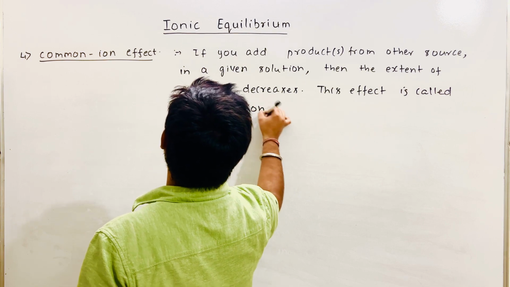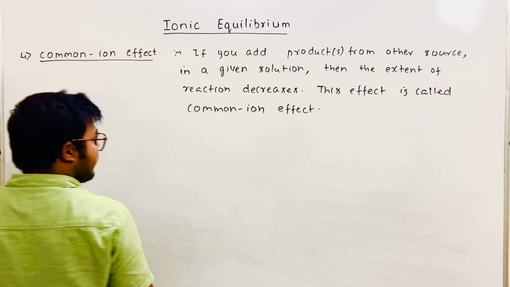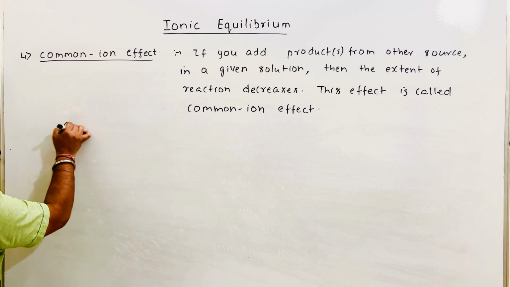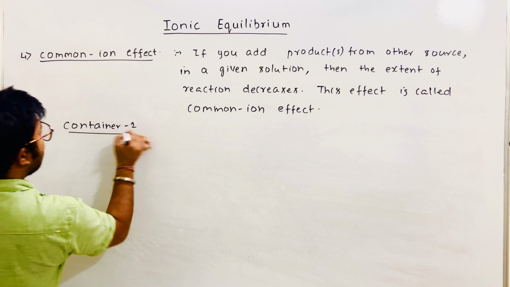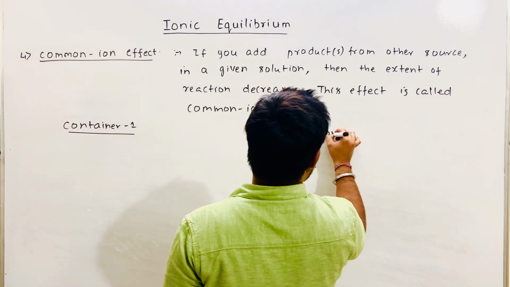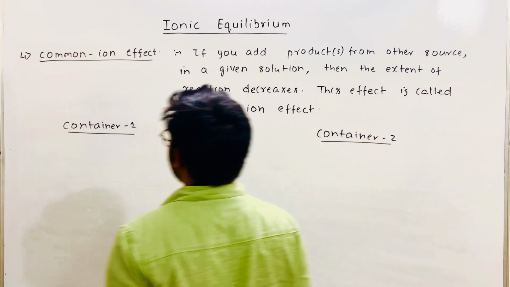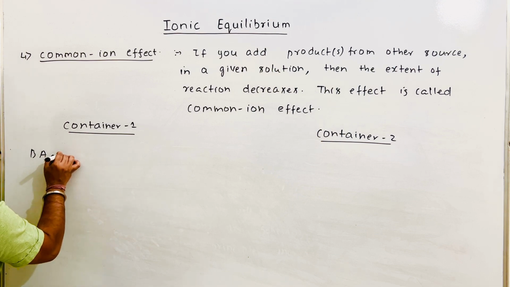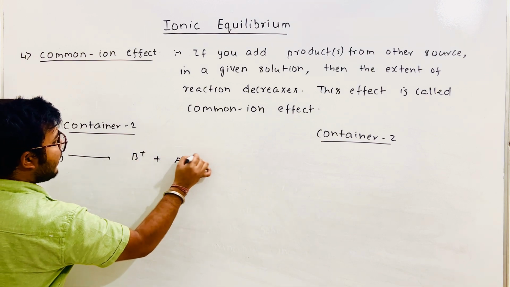Right? So let's say we have two containers. To understand this in a much better way, I have made two containers. This is container 1 and here is container 2. We have taken two different containers. Now let's say we have BA. I added water to it.